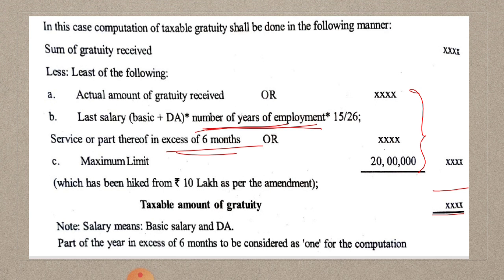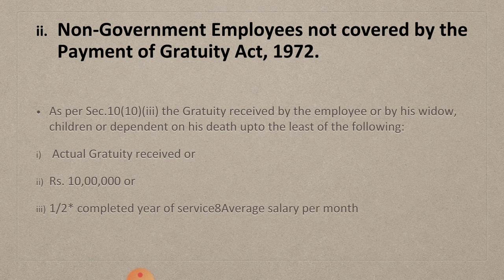Okay. Next, let us discuss about non-government employees not covered by the Payment of Gratuity Act 1972. As per section 10 subsection 10 clause 3 of Gratuity Act, the gratuity received by the employee or by his widow, children or dependent on his death up to least of the following.